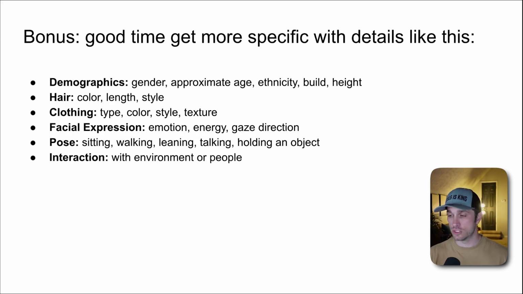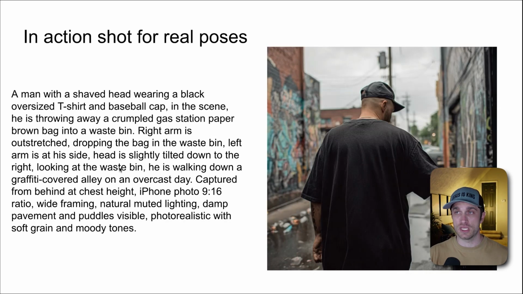And then we can describe interaction, okay? So here's an example. This was the prompt that I use. For example, this is actually really great for a fashion brand. We could put a guy's hat, t-shirt, a sweatshirt. We can put whatever we want on this guy. But this was how I had to describe it. I described it very specifically of what his arm was doing. Right arm is outstretched, dropping the bag in the waistband. Left arm is at his side. Head is slightly tilted down to the right, looking at the waistband. He's looking down, walking down a graffiti-covered alley on an overcast day.